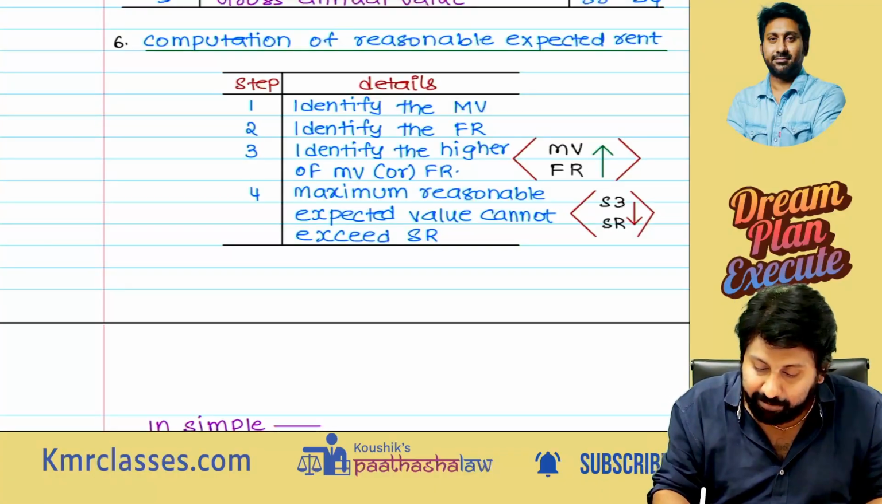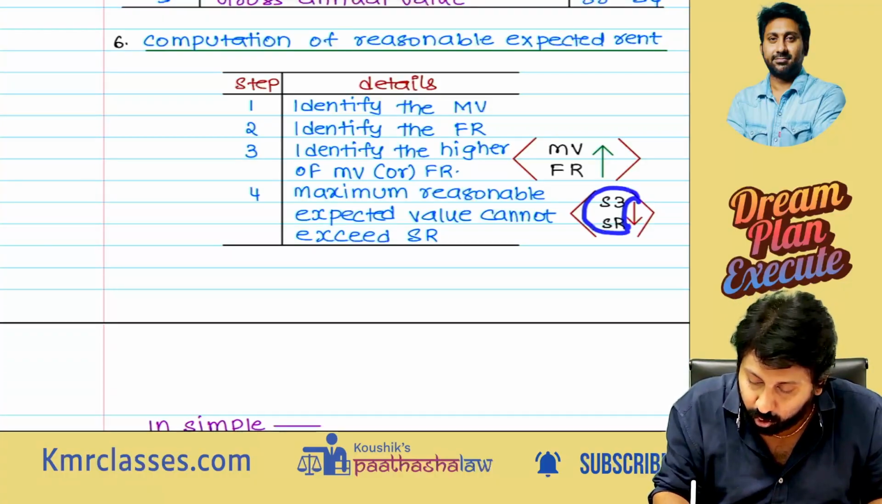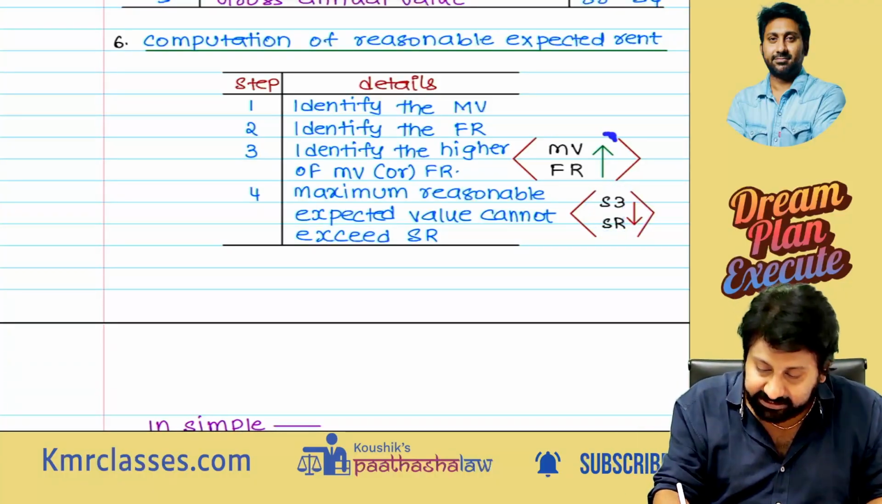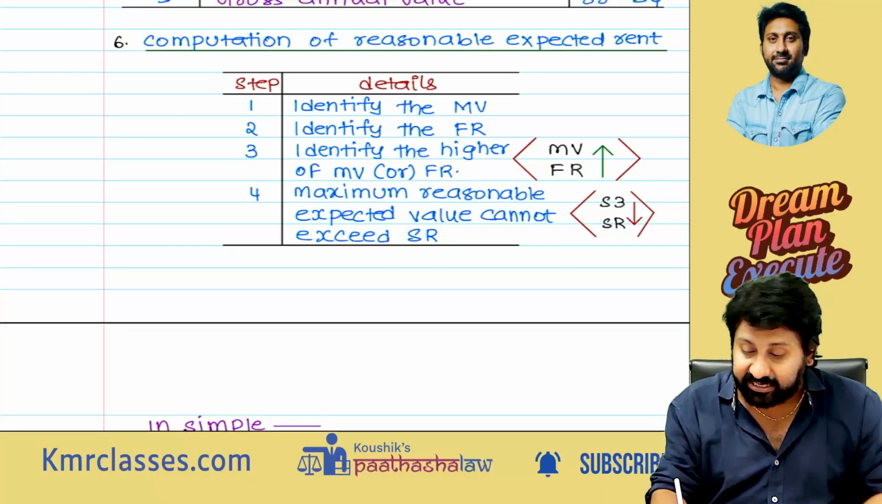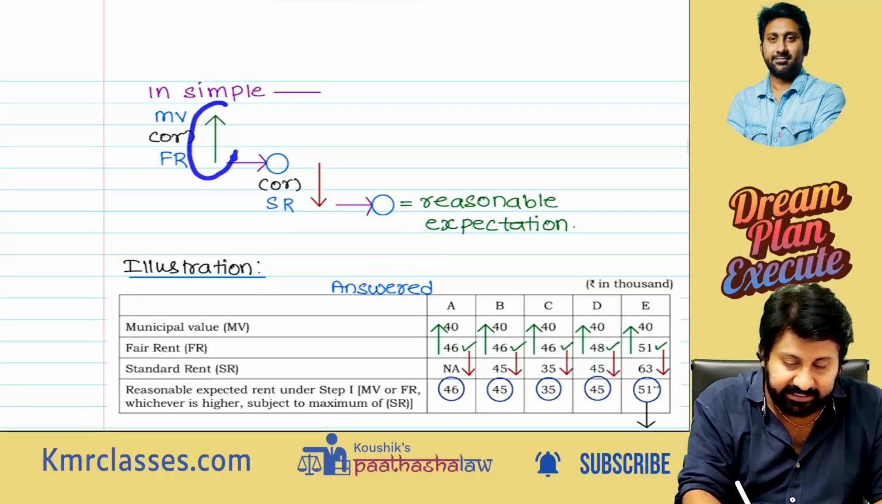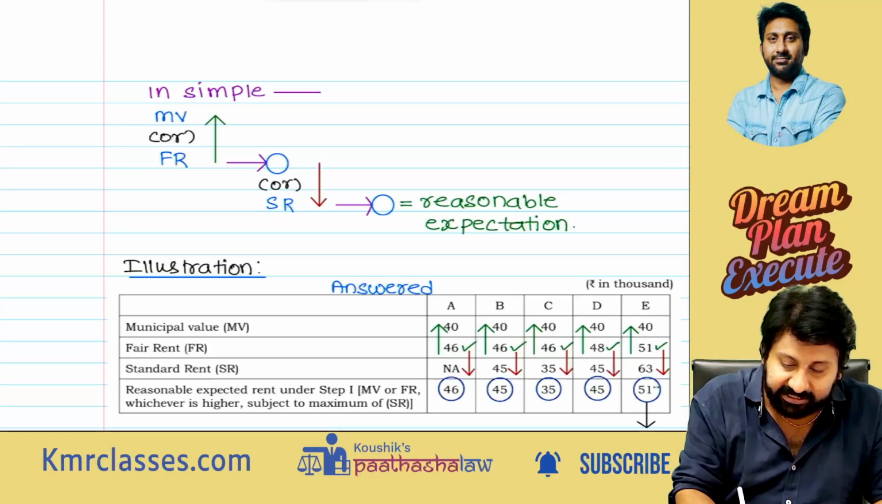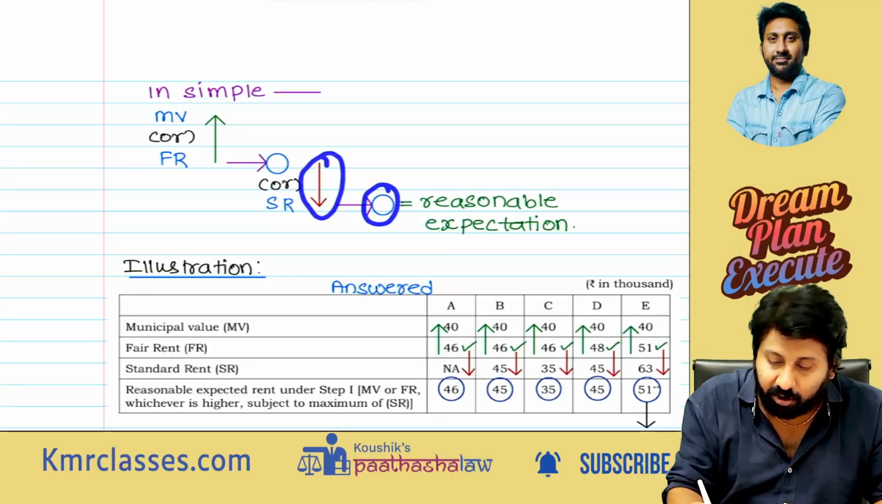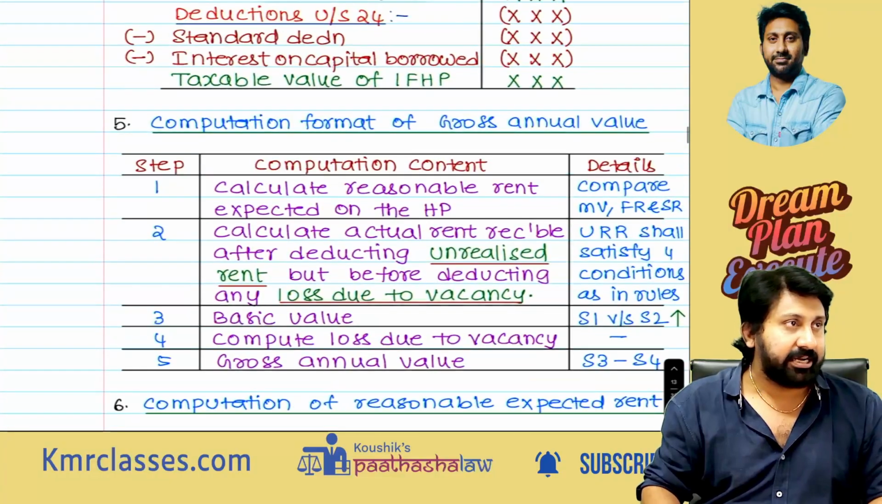Okay. Compare that with SR, whichever is lower. First one, whichever is higher: MV, FR, whichever is higher. The resultant and SR, whichever is lower. In simple terms, MV, FR, whichever is higher; from this, the one selected is compared with SR, whichever is lower. This will be called the reasonable expected rent, also called the reasonable expectation.